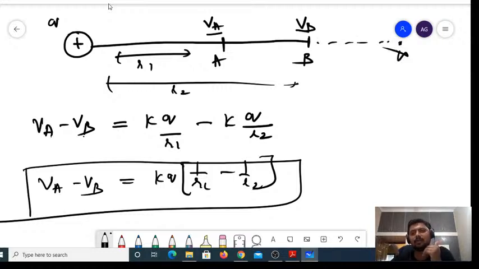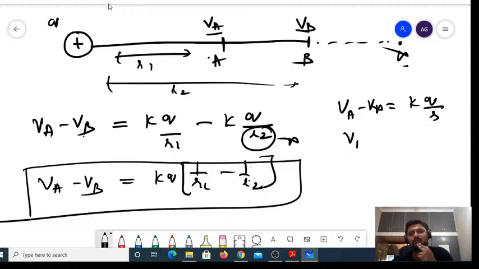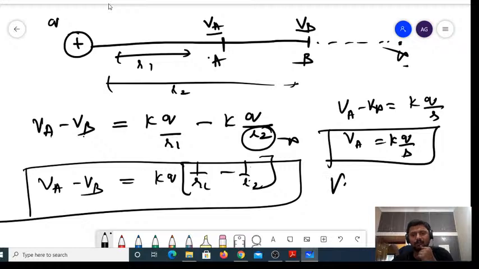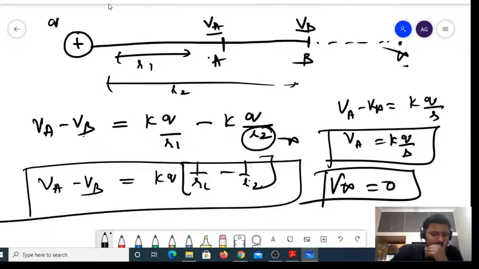Since you are bringing the charge from infinity, what is the initial point? At infinity, right? What is the final point? It is A, so it's at a distance of R1. So R2 will become equal to what? Infinity. If that becomes infinity, 1 by infinity is 0. So we have written VA minus V infinity is equal to K into Q divided by R, or simply VA is equal to KQ divided by R. That is, the potential at an infinite point is always equal to 0.